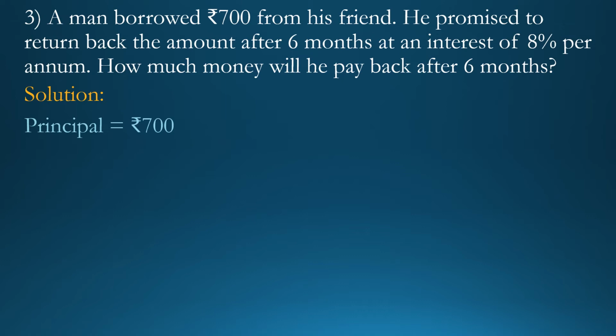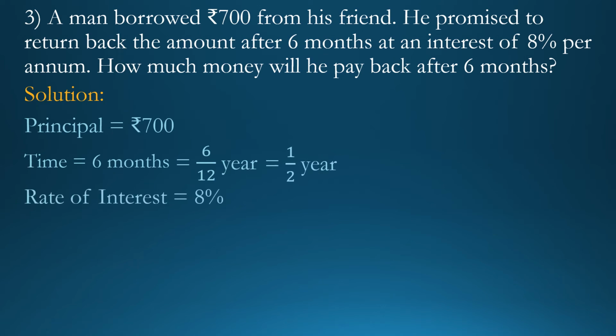How? Let's see. Remember, the simple interest is always found in years. But in this question, time is given in months. So what we have to do? Yes, if the time is given in months, divide the time by 12 because 1 year is equal to 12 months. 6 and 12 both are divisible by the same digit 6. So divide. 6 ones are 6 and 6 twos are 12. So we get 1 upon 2 year. That means half year. And rate of interest is equal to 8%.